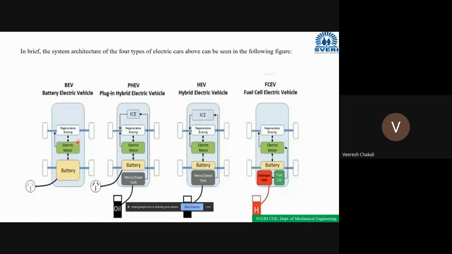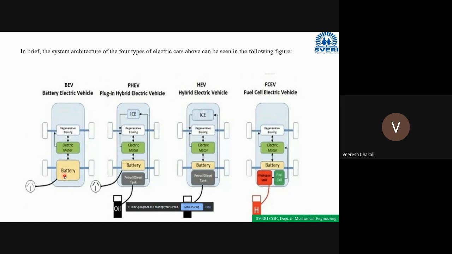See here, this is the battery operated electric vehicle, the first one. Why? Because here the vehicle is running only with the electrical motor. No IC engine is present here. Clear? So to start this electrical motor, we need electrical supply. This electrical supply we are taking from the battery.